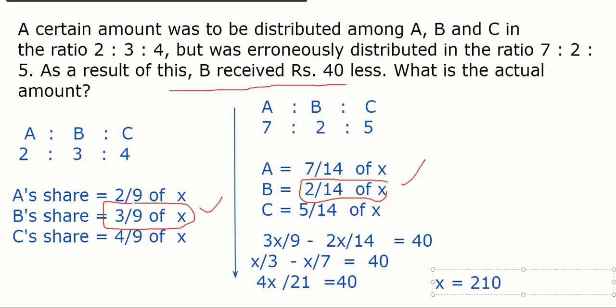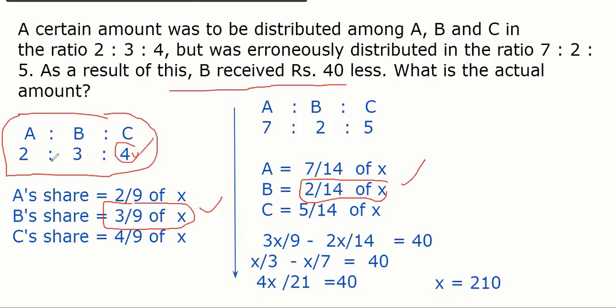Understood, Meghna? Yes, sir. More than the solution, Meghna, what I was saying is ratio. Ratio works like this. Suppose a certain amount is divided into A, B, C in a ratio, and I ask how much C will get: 4 parts out of the total parts, 4 parts out of 9 parts, whatever the total is. Okay, sir. Total is 10,000. So C will get 4 by 9 of 10,000. That is the meaning of this ratio always. Okay? Everybody got it?